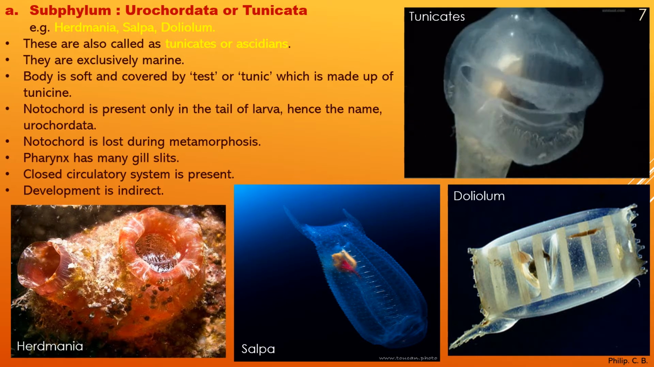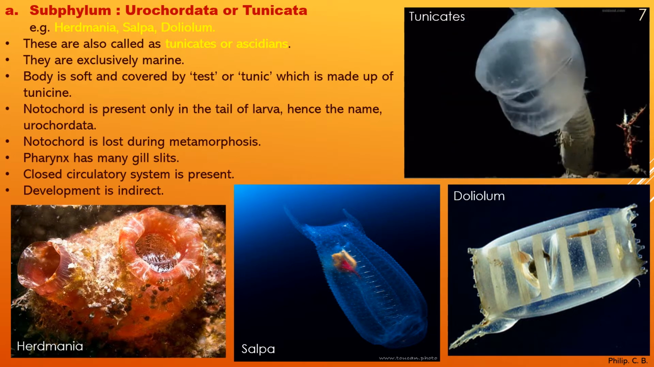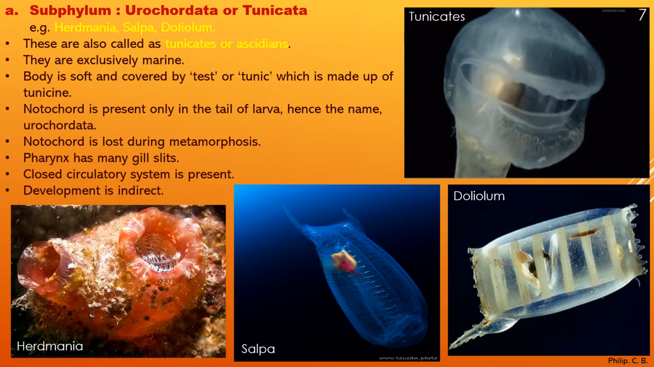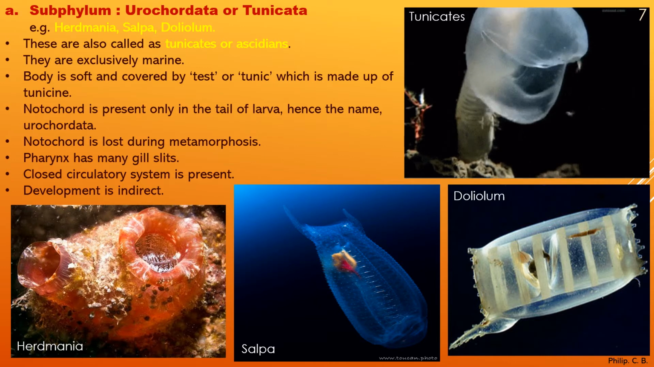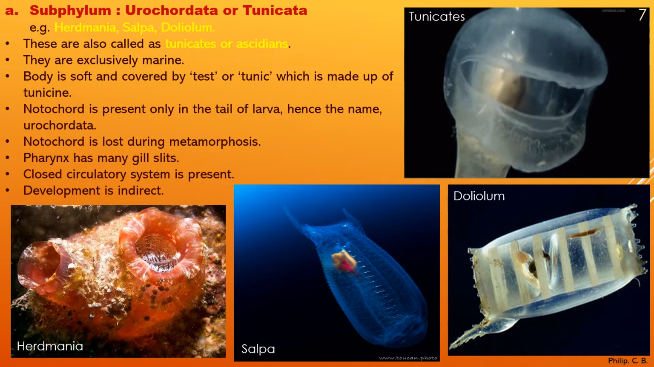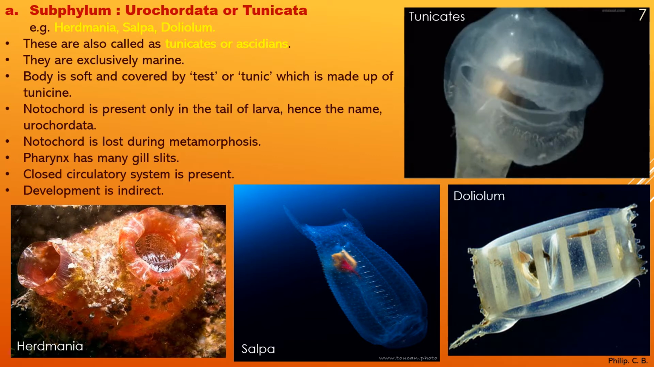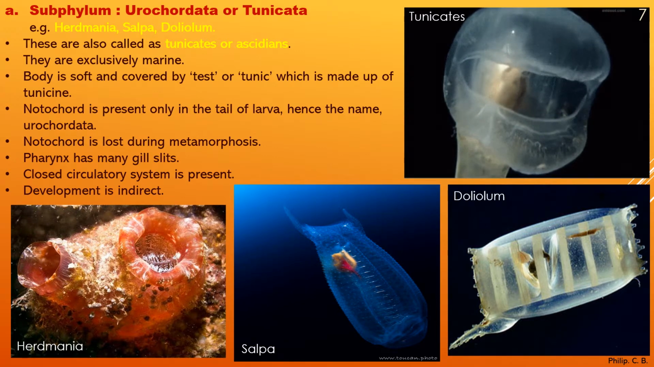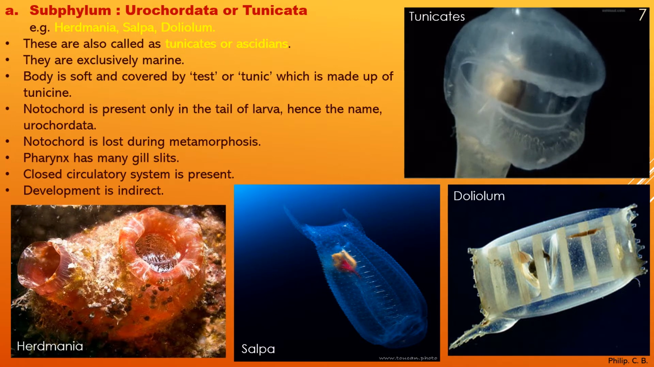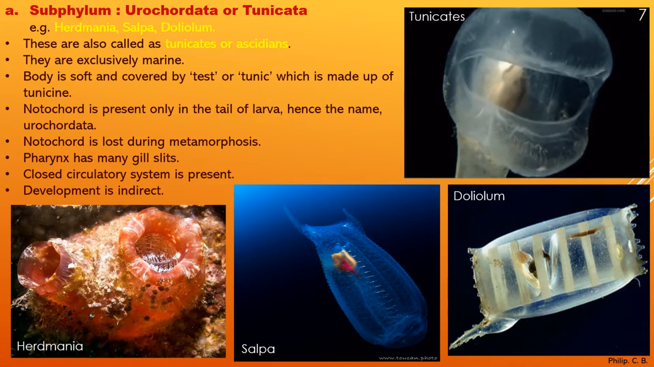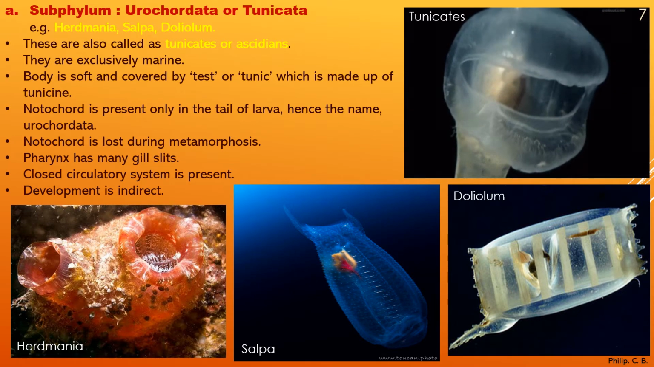Moving ahead with the next point, notochord is present only in the tail of the larva, hence the name Urochordata. So here the notochord is present, but only in the tail part. Next, the notochord is lost during metamorphosis, the stage from egg, larva, pupa to adult. The pharynx has many gill slits which are used for respiration. A closed circulatory system is present. Development is indirect.